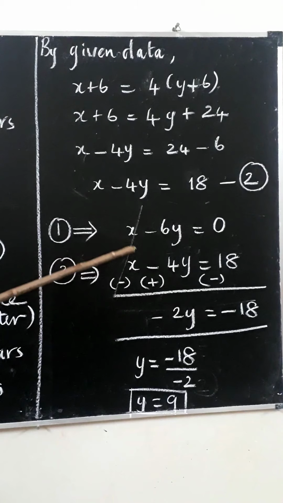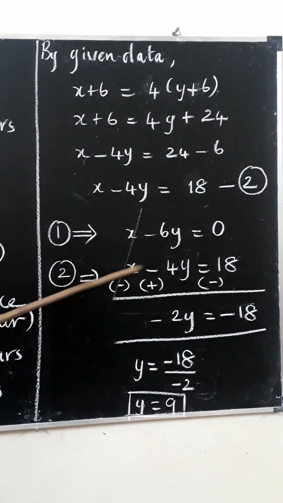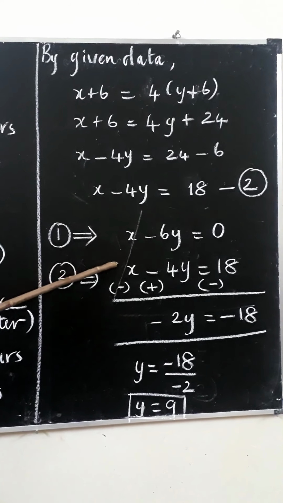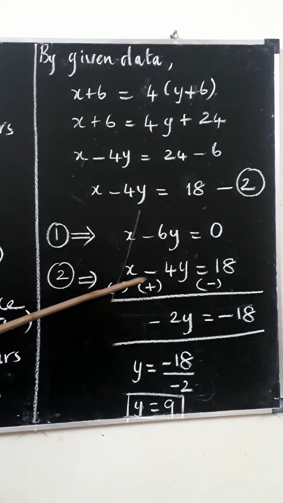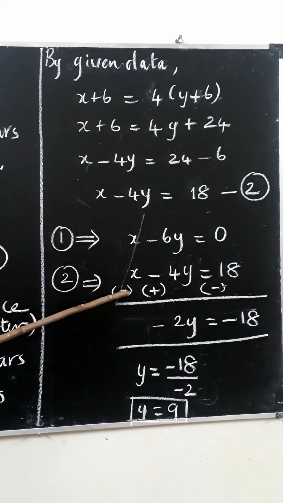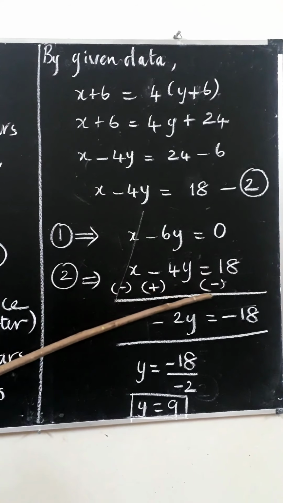So we have to change the second equation in sign. All the terms in the second equation should be changed in sign. That is important. So minus x, minus 4y is changed as plus 4y, 18 is changed as minus 18.